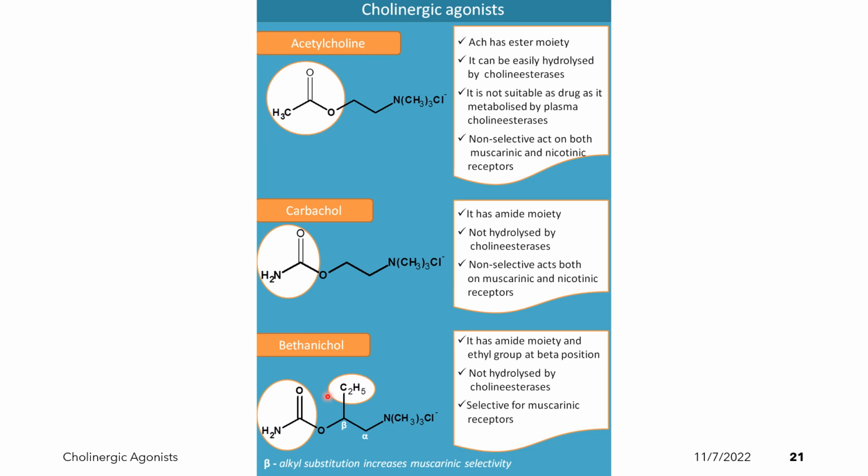The third one is bethanechol. It has an amide moiety and a methyl group at the beta position. It is not hydrolyzed by cholinesterases. Because of its methyl group, it is also selective for muscarinic receptors.